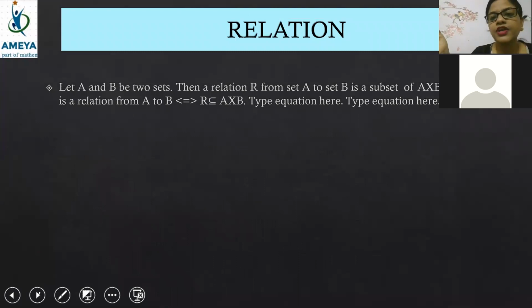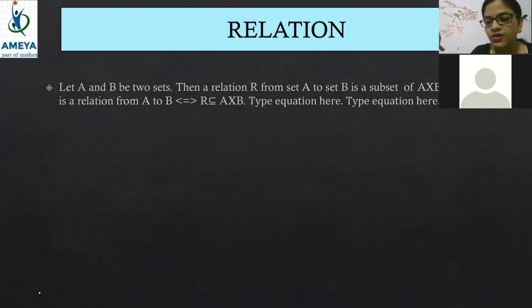Fine. Now we are going to start relation. What is called a relation? If you have doubt related to relation, ask now only. What is relation? Very good, Vishiga. You have got the nerve of it. Relation is a subset of Cartesian product. What is relation? Relation is a subset of Cartesian product. Very good.